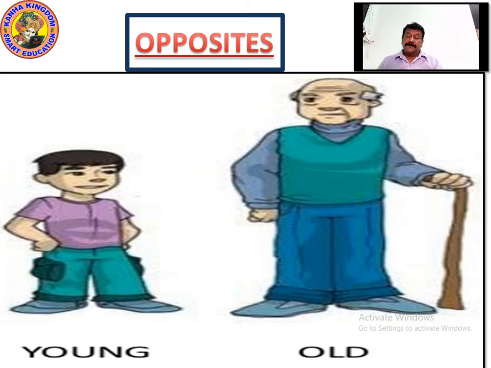So when we talk about old and young, old is the opposite of young, and young is the opposite of old. Young will someday become old. In the same way, old was sometimes young. The old was sometimes young, and the young one will become old someday. Right? The opposite of young is old, and opposite of old is young. Right? Please write it down.